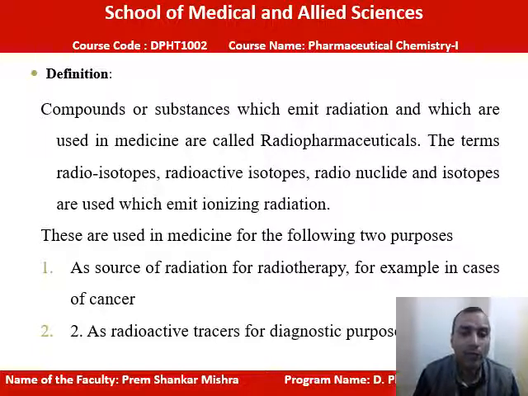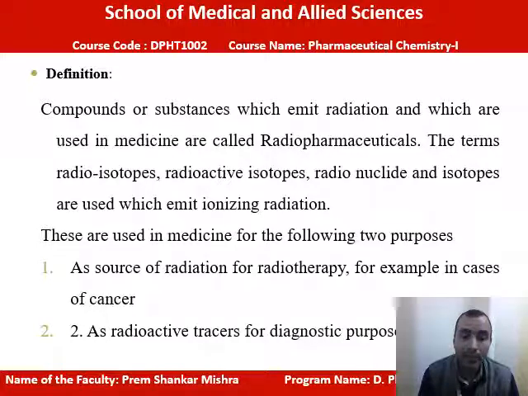Now we will see the definition, how we will define radiopharmaceuticals. These are the compounds or substances which emit radiation and which are used in medicine. The terms radioisotopes, radioactive isotopes and radionuclides refer to isotopes which emit ionizing radiation in the form of alpha, beta and gamma X-rays. These are used in medicine for two purposes: diagnostic purpose and therapeutic purpose.